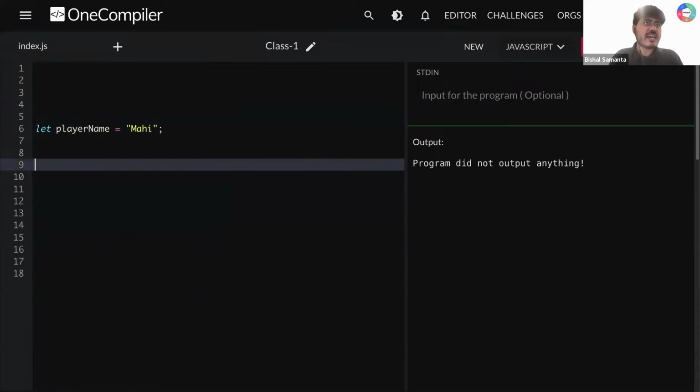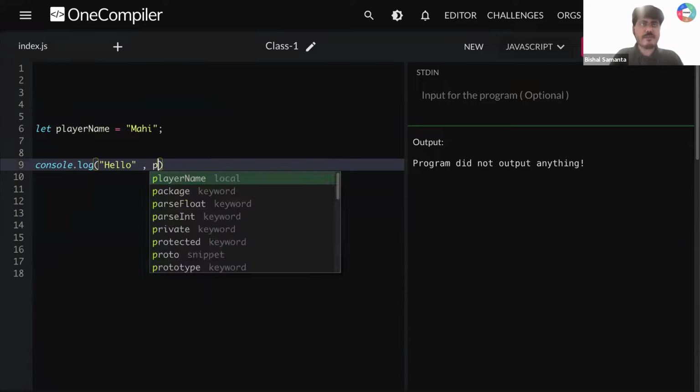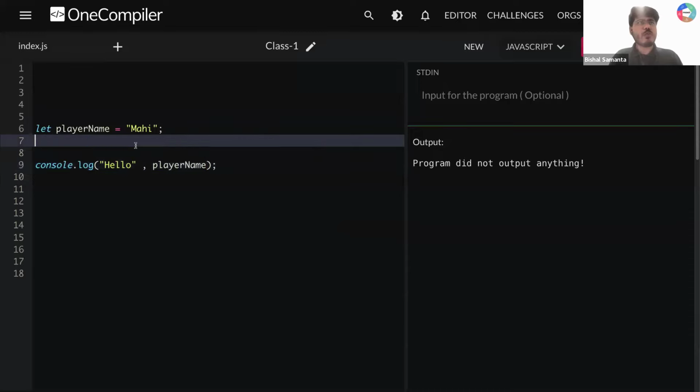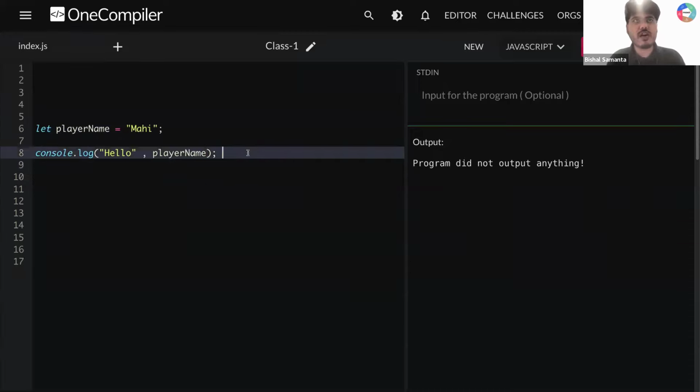Now let's say I'm writing here after that console.log. After that I'm writing hello and then comma and then playerName. Can you tell me, guys, what I'm supposed to get in my console? I need all of your response. What am I supposed to get in my console from line number 8?